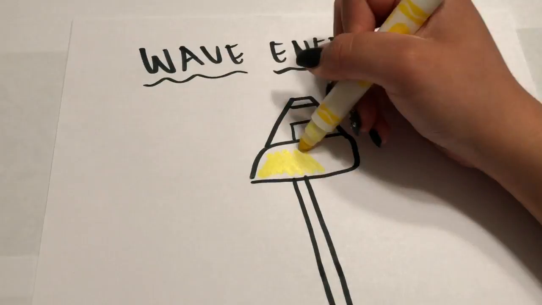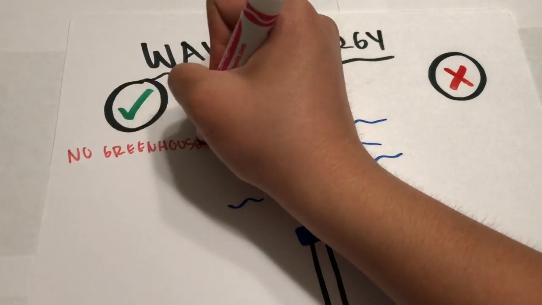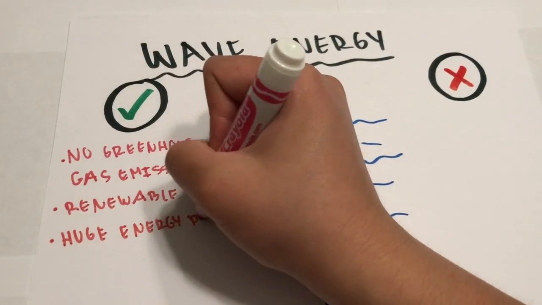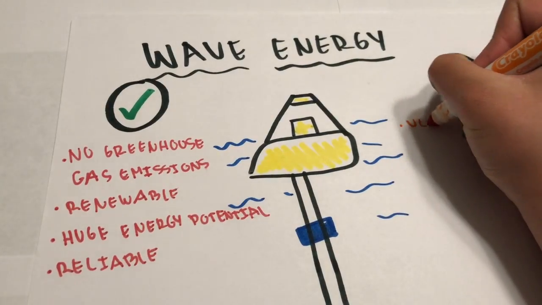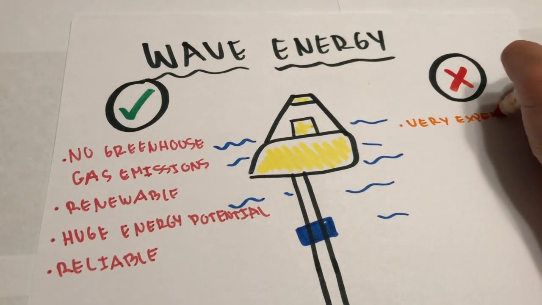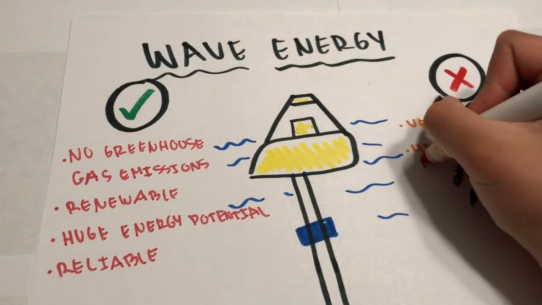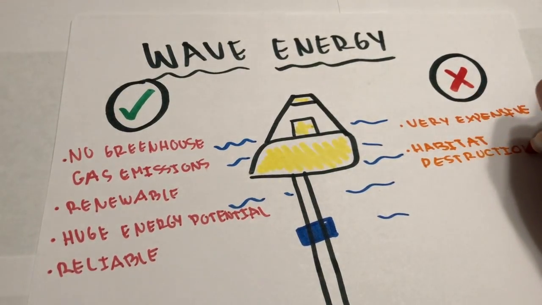Ocean wave energy is captured directly from surface waves or from pressure fluctuations below the surface. Some pros include it has no greenhouse gas emissions, it is renewable, there is huge energy potential, and it is reliable. Some cons are it is very expensive and there could be habitat destruction.